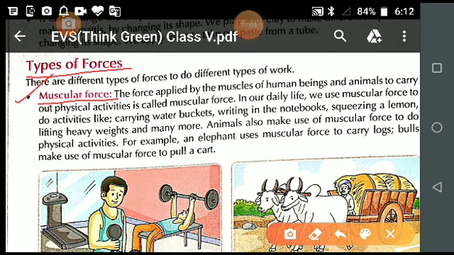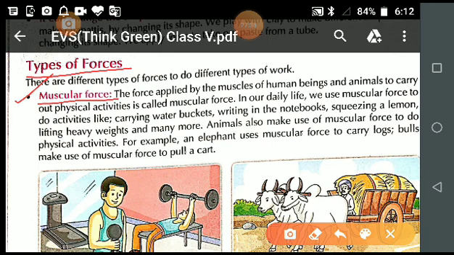But how do these bones move? Because the movement of the bones is due to muscles. Muscles are attached to the bones and they help in the movement of all body parts of our body.